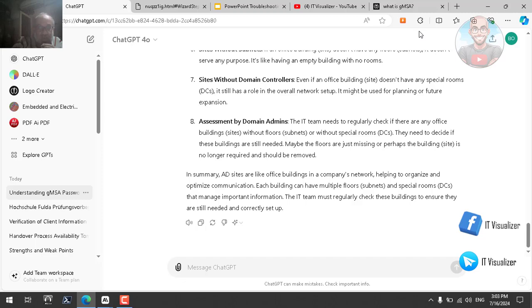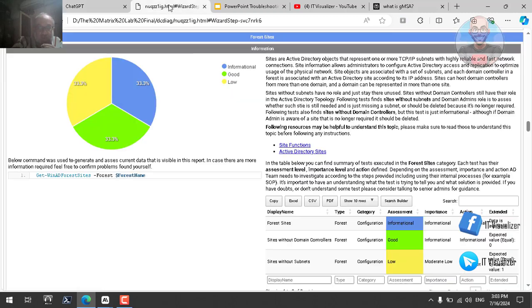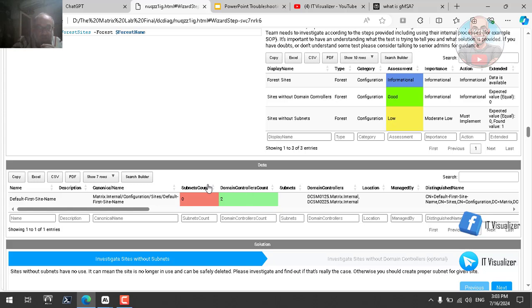Now let's see the report. Here the report, when I run it, it says that I have a site without a subnet. Okay, so I have the default first site. This is my site. I have only one site, but this site doesn't contain a subnet, even though my two domain controllers have static IP addresses and they can communicate.